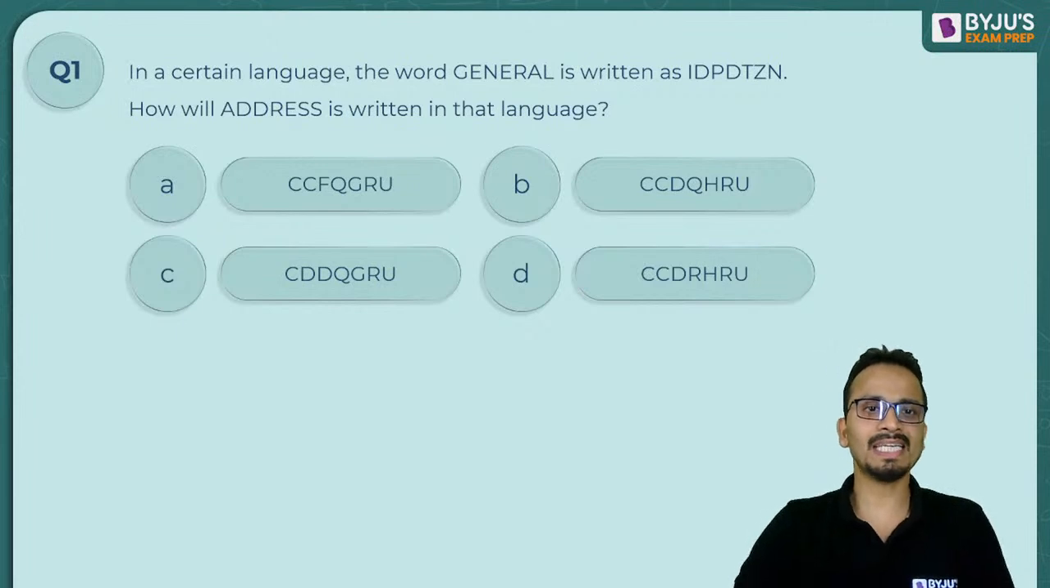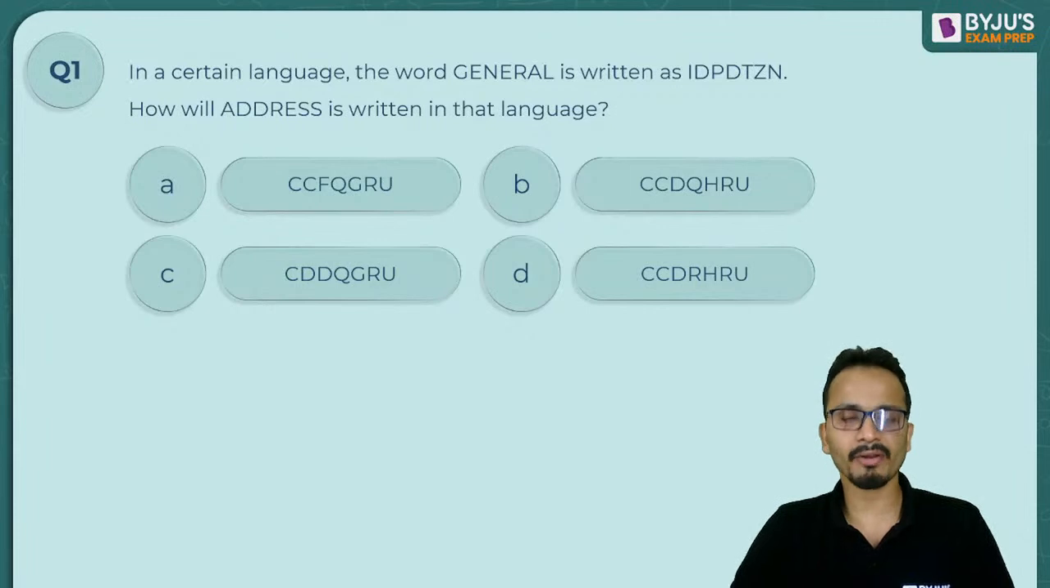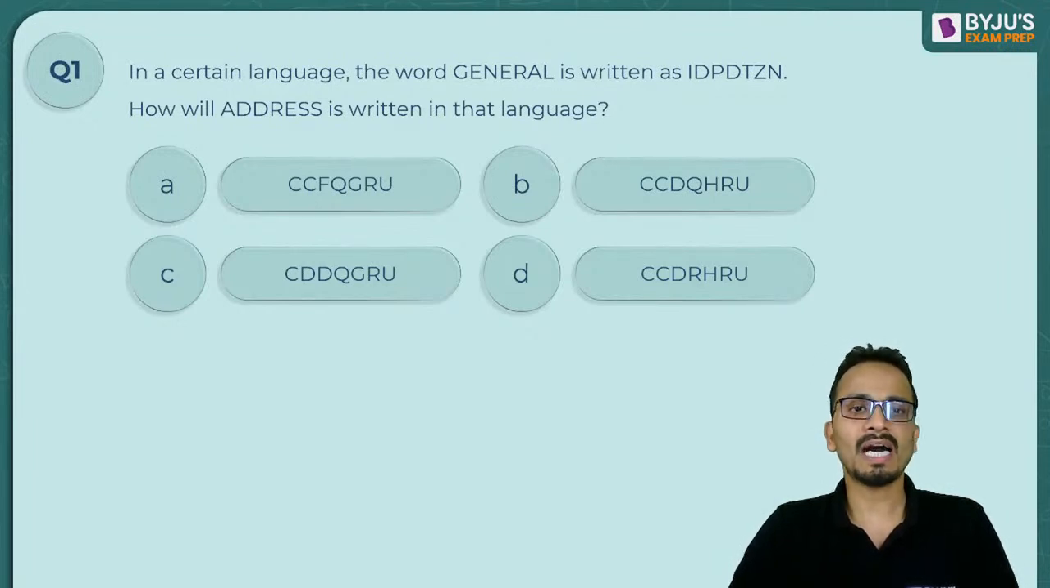So the question says that in a certain language, the word GENERAL is written as IDPDTZN. So what will ADDRESS be written as in the same language?